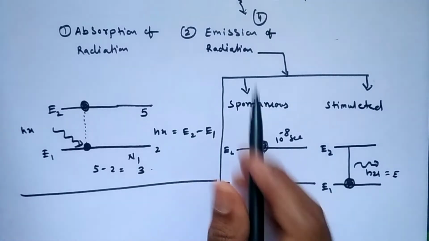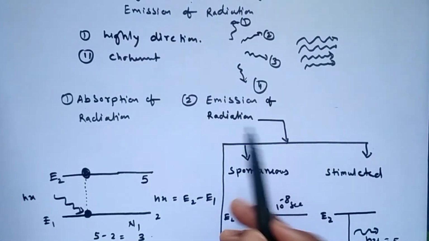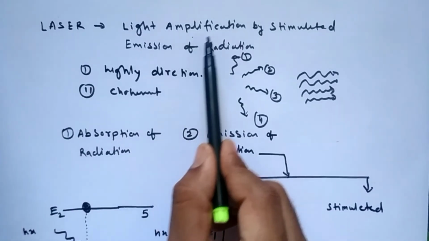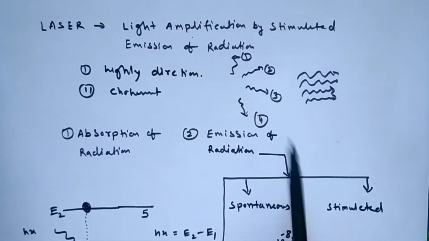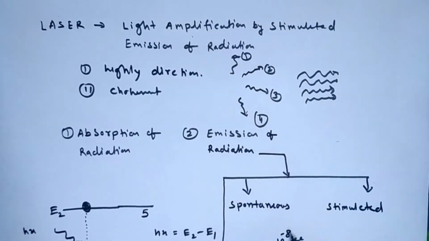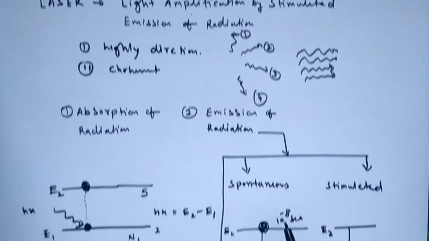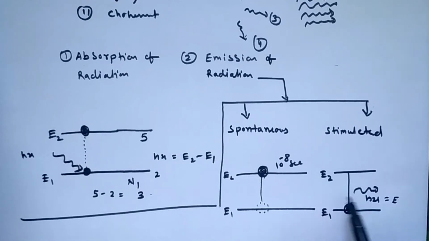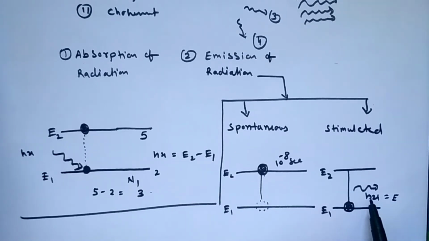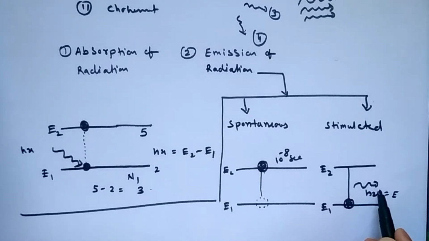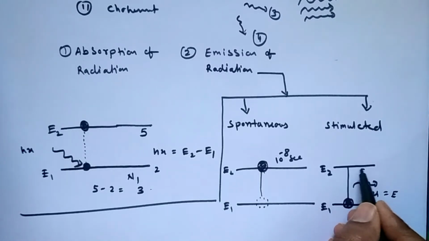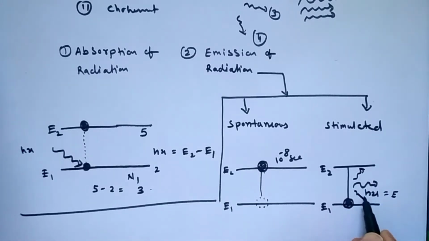But for a laser, the light must be stimulated. We do not need the spontaneous emission, we need the stimulated emission. When this atom releases the energy in the form of a photon h nu, this energy goes in any direction, maybe this direction, maybe this direction.